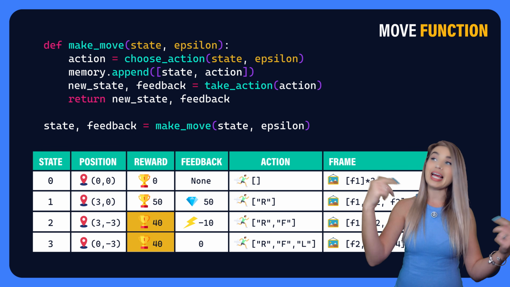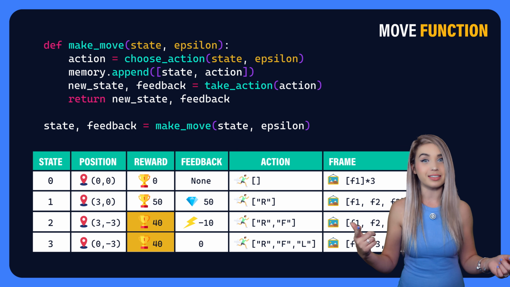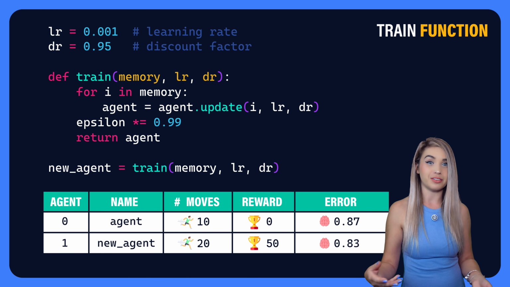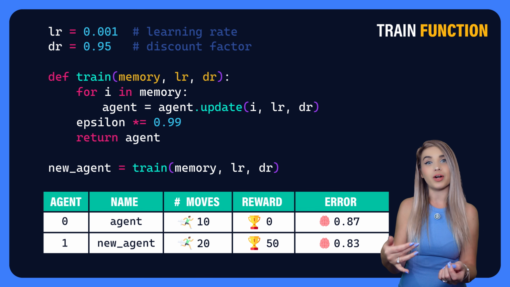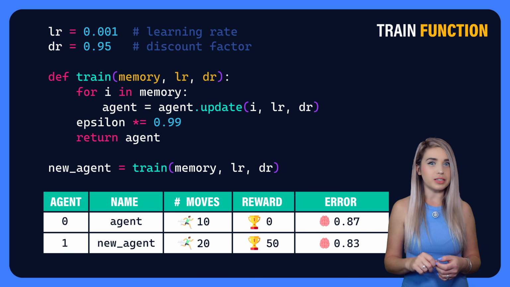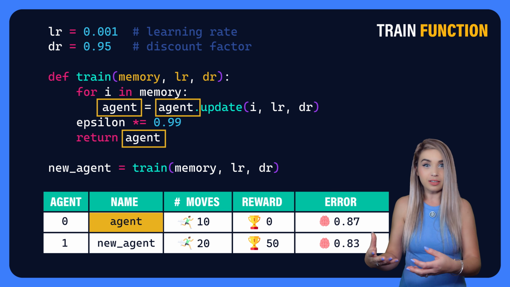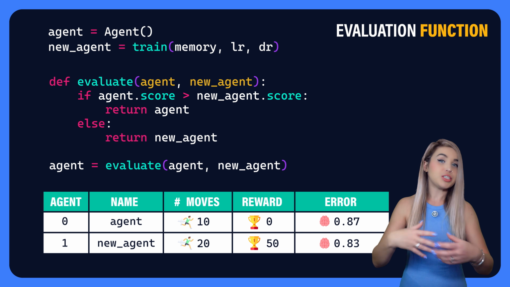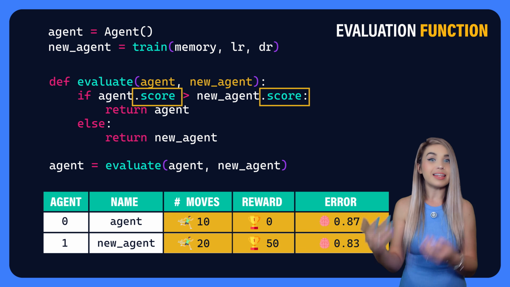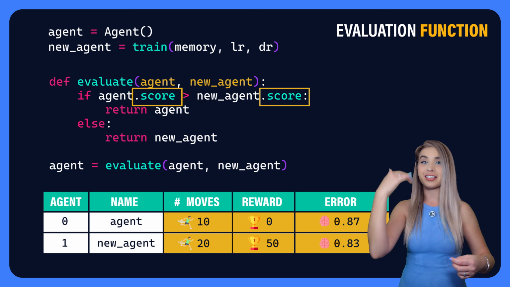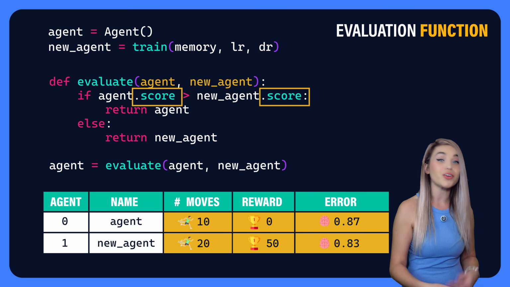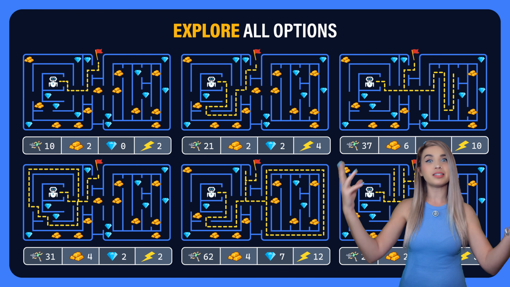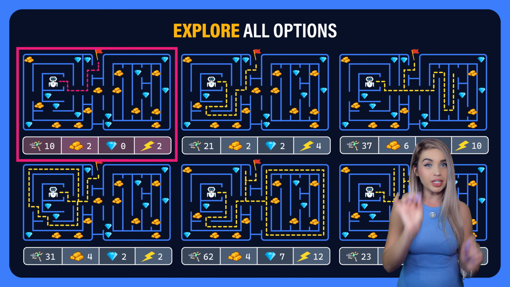So now that our agent has collected a few experiences, it is time to learn something from them. So we will add another function responsible for training the agent or updating its decision process. So now we have an agent and a new agent that we will compare in the next function. Whichever version has a higher score, that's the one we will keep, and we will let it explore and keep training it further and further.